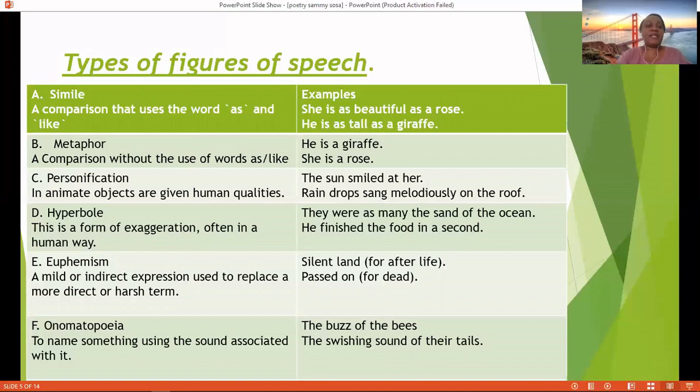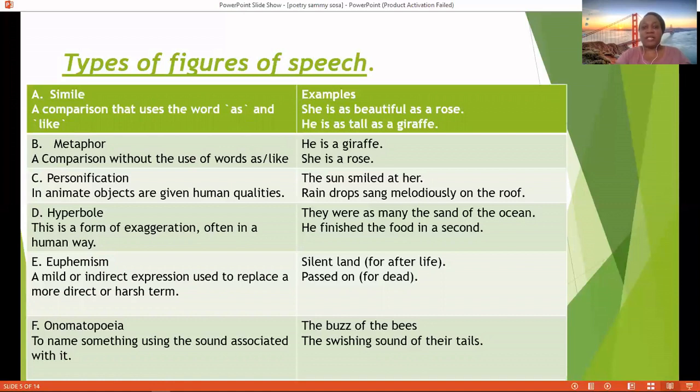B, a metaphor. What is a metaphor? It is a comparison without the use of words as or like. No as or like, but there is a comparison. Let's look at our examples. One would say now he is a giraffe. Directly so without using as. So we can imagine how a giraffe looks like. And now we compare to how this person might be looking like. There must be some similarity between him and this giraffe. Some characteristic maybe, or some feature maybe.